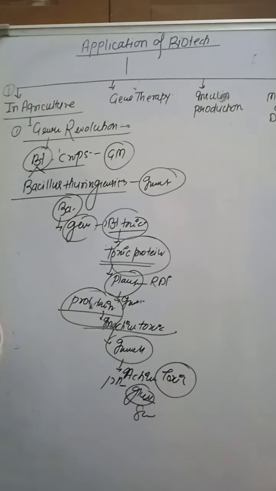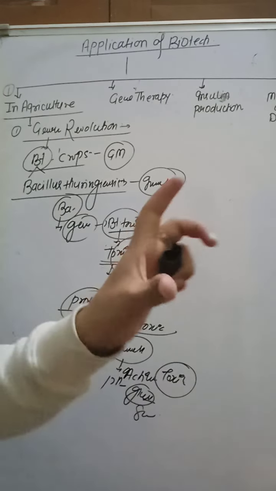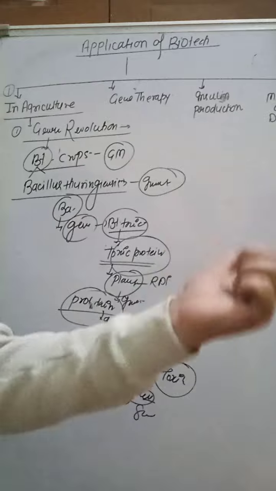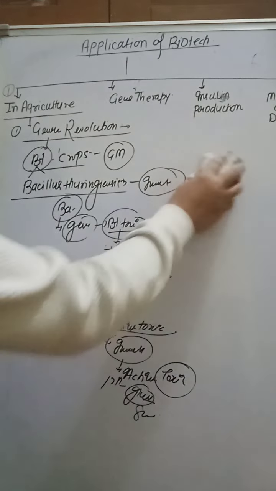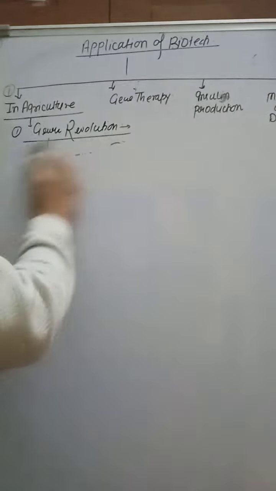When the insect ingests the plant material, due to the alkaline gut pH, it is converted into the active toxin and causes death of the cells. So that is Bt crop. The gene for the Bt toxin is called the cry gene. Okay, the cry gene encodes a toxic protein.